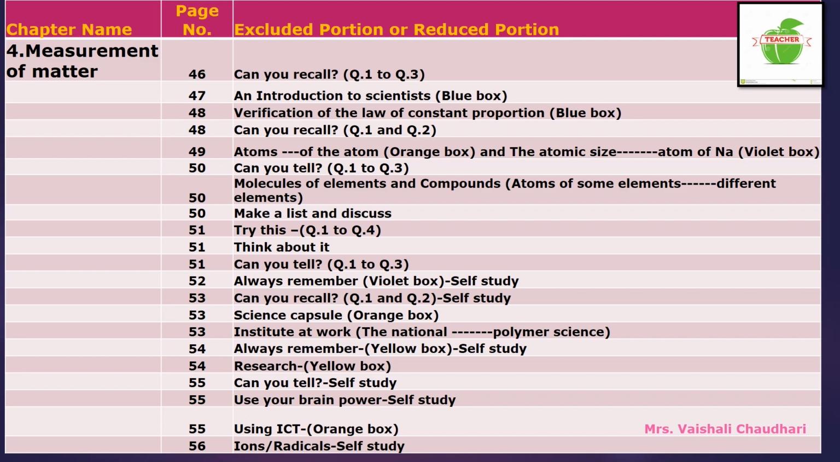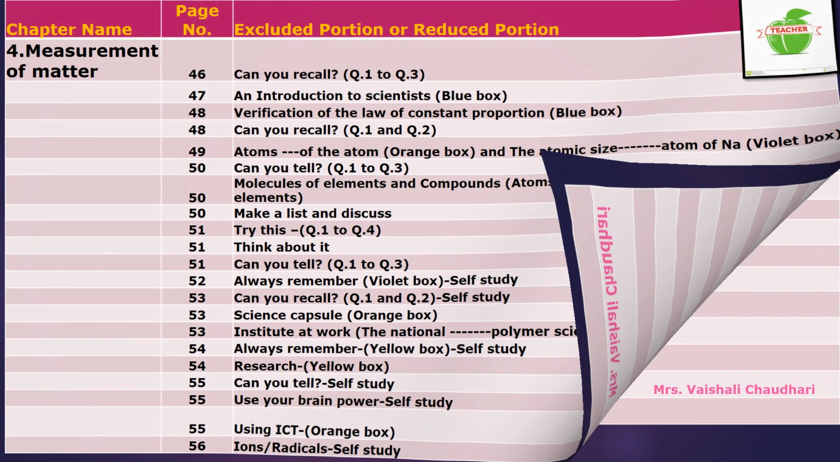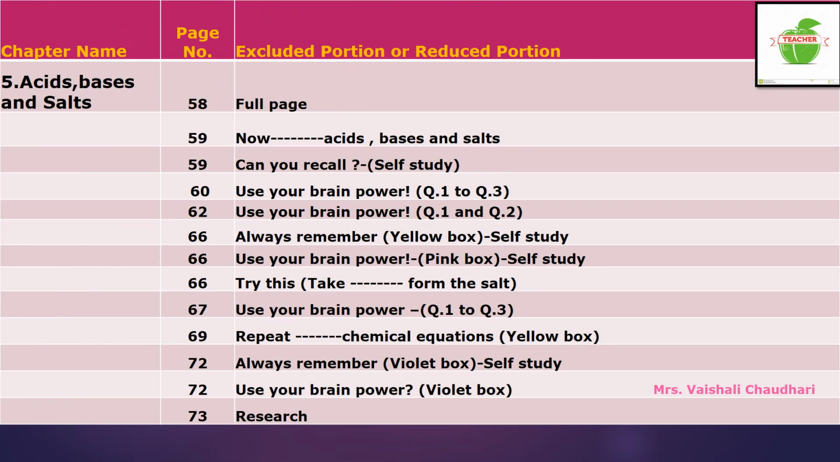Now we will see for the chapter 5. Now come to the chapter 5, children. Chapter number 5, that is acids, bases and salts. So in this there is page number 58. So on this page number 58, full page is omitted from your syllabus, that is acids, bases and salt.